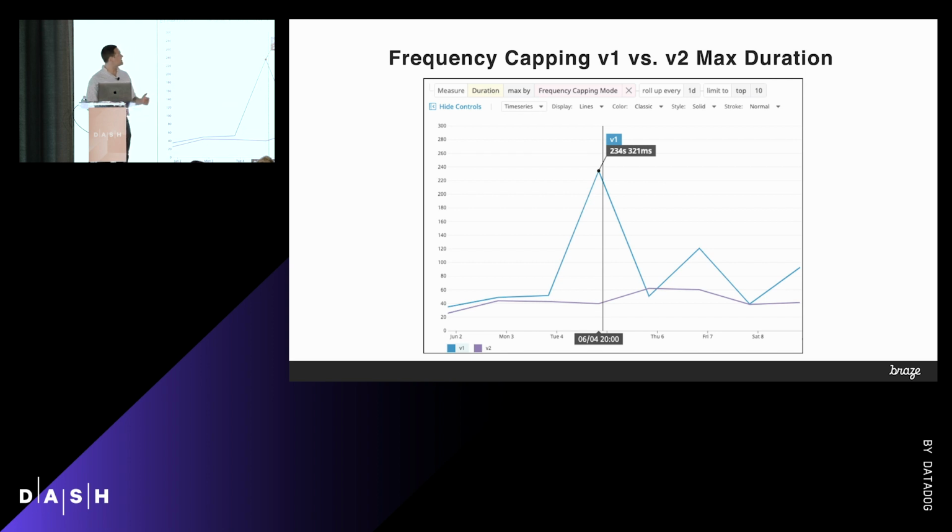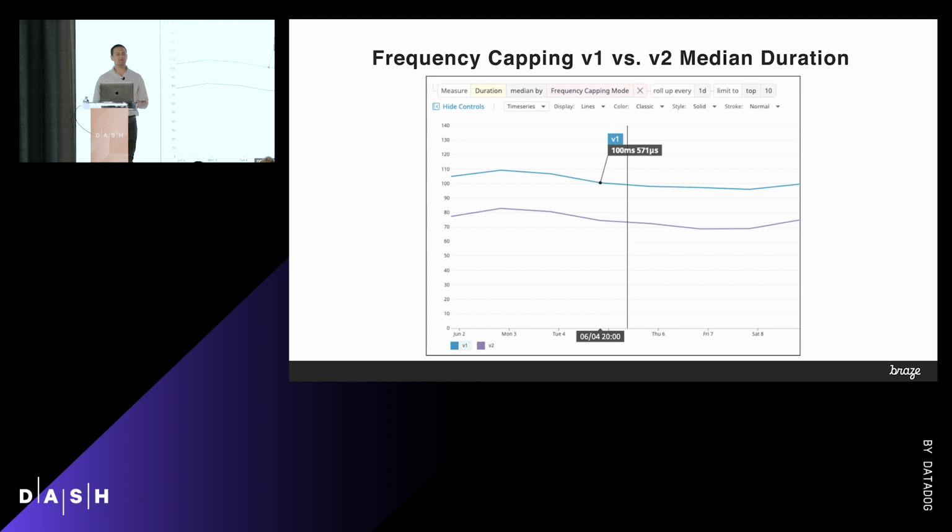Here's a graph that I took from Datadog from the Trace Analytics tool on the maximum duration of one of the jobs that uses frequency capping. We can see on the top we've got V1, the blue line, and V2, the purple line at the bottom. In the worst case, for the old way, we were hitting about 4 minutes in this job. When you're trying to send messages out quickly, 4 minutes is not the kind of timeline you like to see. The new worst case, and it's still the worst case, so not too bad, is still under 60 seconds. So we're doing good in terms of the worst case scenario.